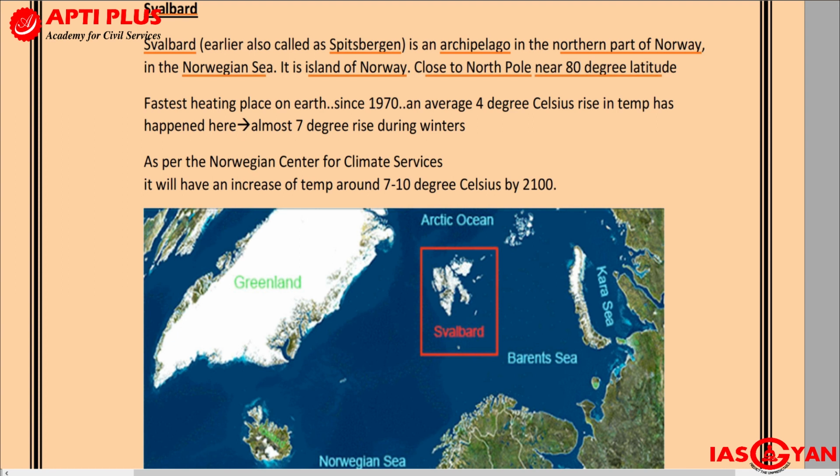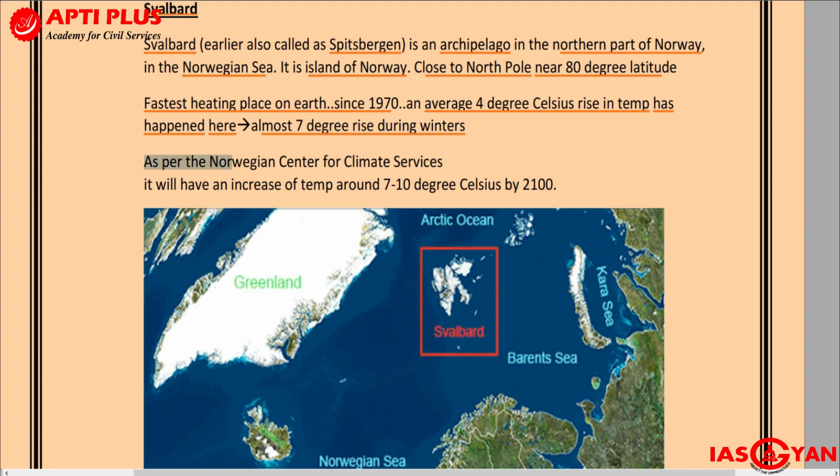Now, why it was in the news is because it is the fastest heating place on earth. Since 1970, on average a 4°C rise in temperature has happened over here. We can understand global warming, and you can understand that the effect of global warming is being felt so distinctly over here in Svalbard. Almost a 7° rise has taken place during the winters.